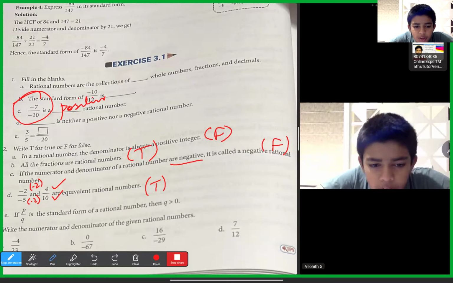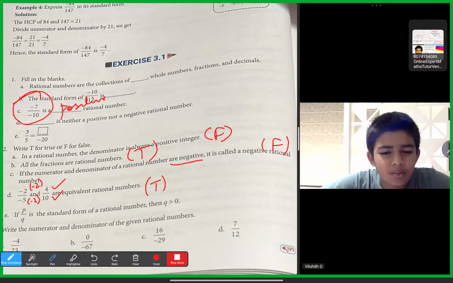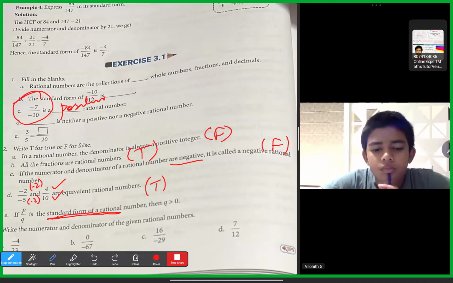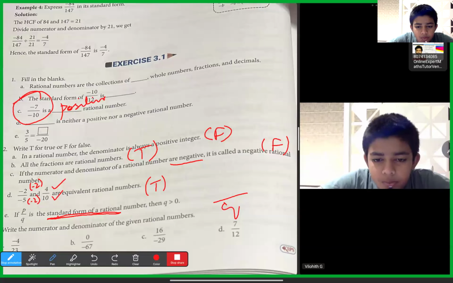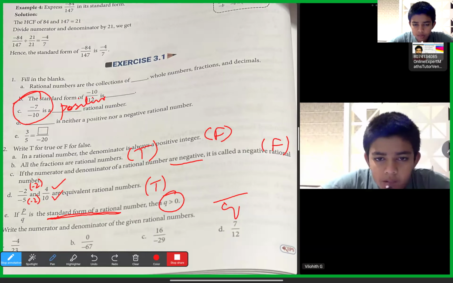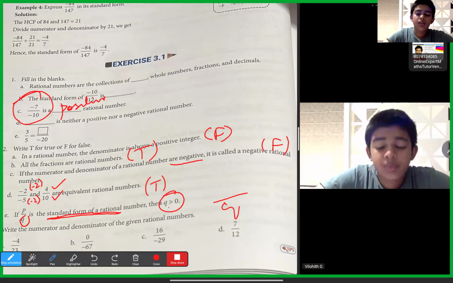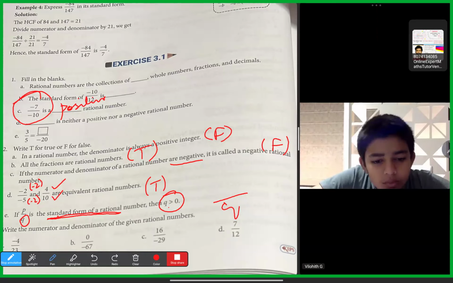If P by Q is the standard form of a rational number, then Q is bigger than 0. Yes, Vilohit, because the reason is, before standard form I was explaining: once the rational number is written in standard form, the denominator should always be positive. So it is always positive, which means it's greater than 0. Q means the denominator. Particularly if it is a rational number, Q can be negative also.